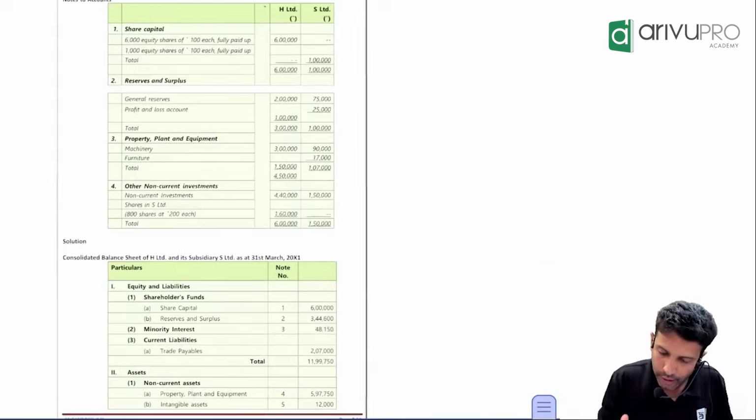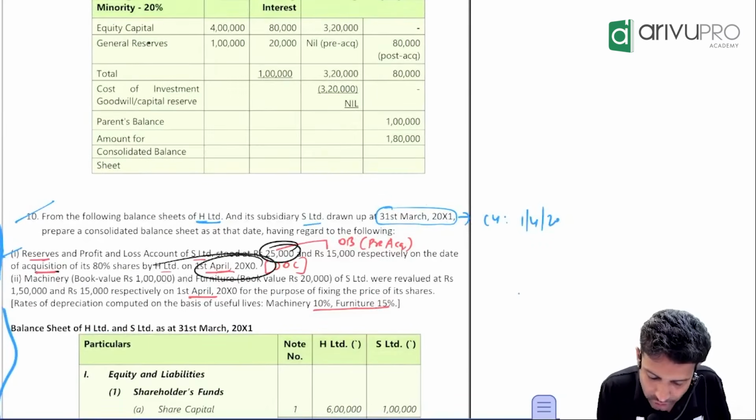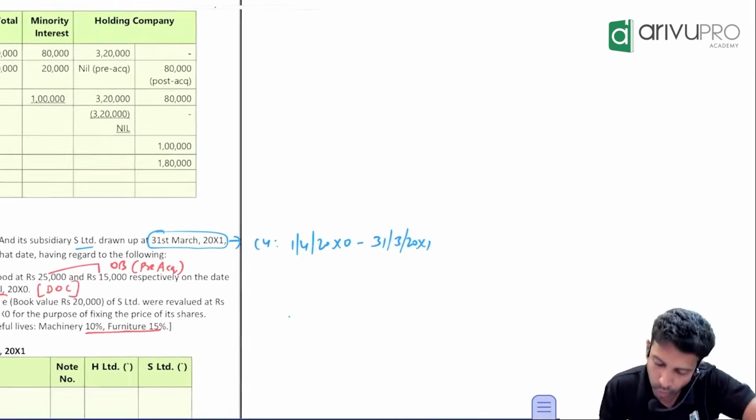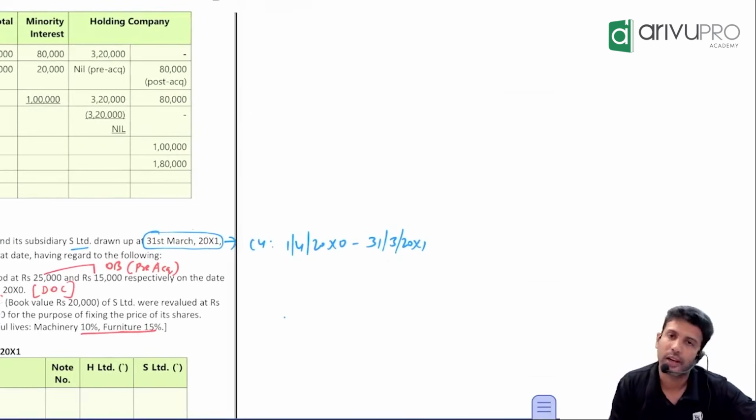Now, this is the balance. 25,000 is the balance as on which day? On the first day of the year. What is the year ending date? 31st March 20X1.